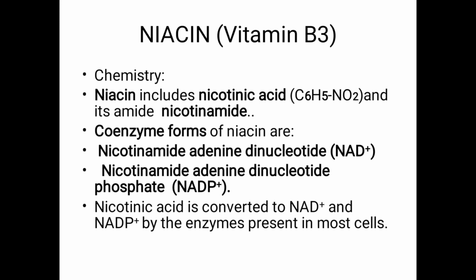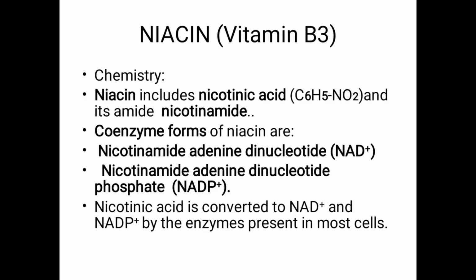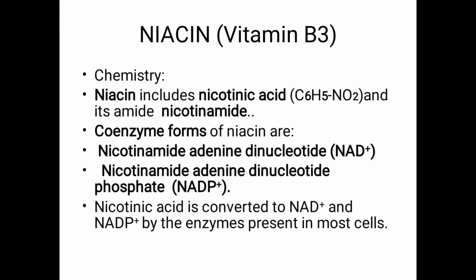Some are writing just that it is a coenzyme. Which of the following is the coenzyme form of niacin? As an example, the options given are FMN, FAD, GMN and NAD. So NAD is the coenzyme form of niacin.